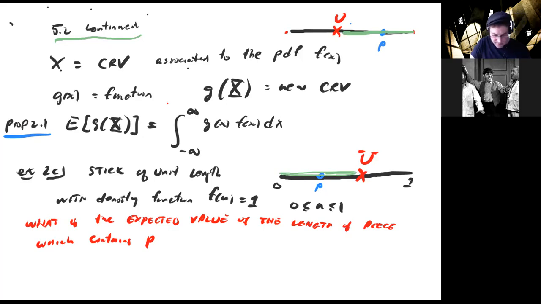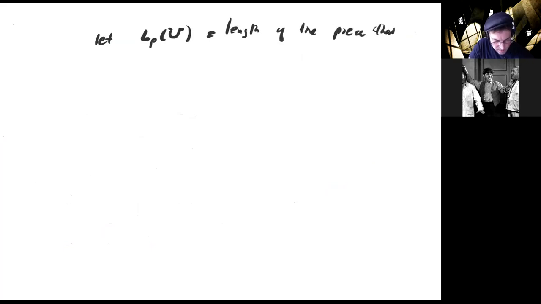Okay, so let me formulate that on my next slide because I need some room. So here's the formulation. Let L sub P of U, this is a fancy notation for a function, be the length of the piece that contains the point P. And we just saw that L sub P of U is given by the following.